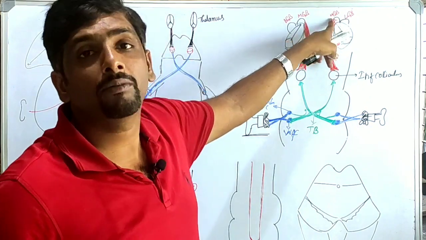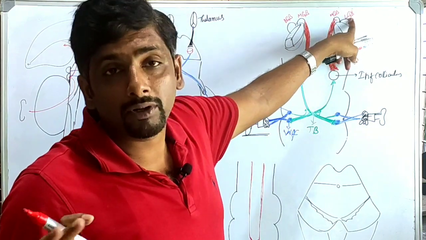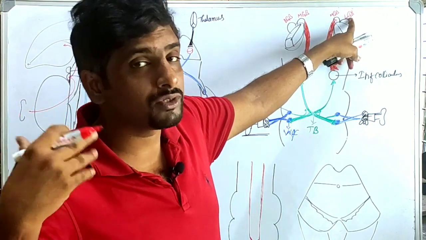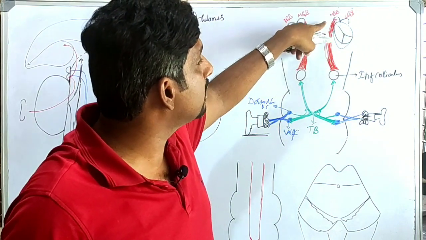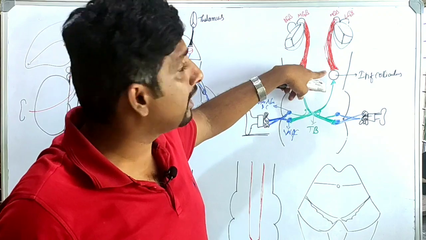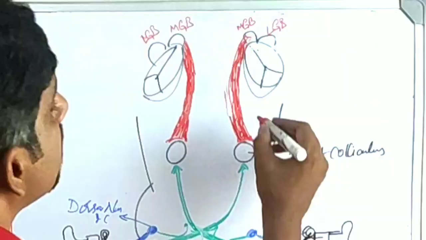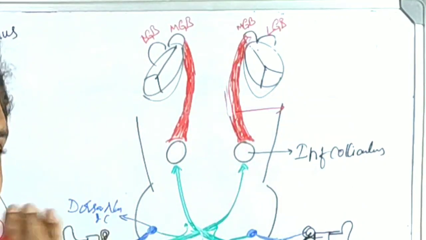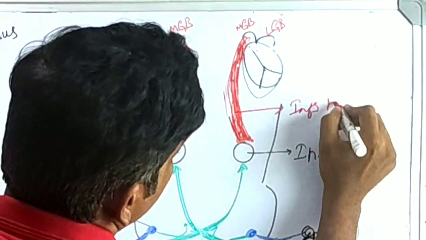The medial geniculate body is related with the auditory pathway, and the lateral geniculate body with the visual pathway, which we will study in future classes. The pathway of next order neurons from the inferior colliculi to the medial geniculate body is called the inferior brachium.